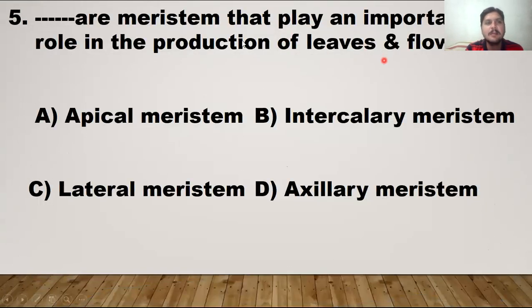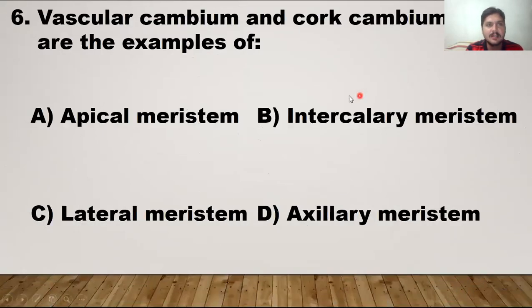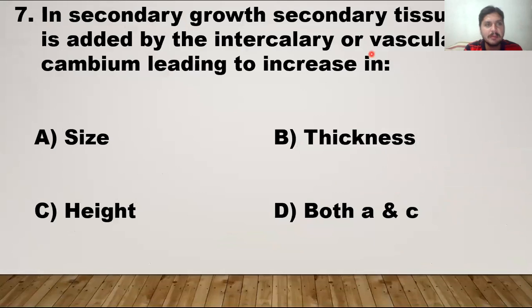Blank are meristems that play an important role in the production of leaves and flowers. So which kind of meristems play an important role in the production of leaves and flowers? These are the intercalary meristems because they play a major role in the development of flowers. Vascular cambium and cork cambium are examples of lateral meristems, because the lateral meristems increase the thickness or girth of a plant. So that's why the vascular cambium and cork cambium participate.